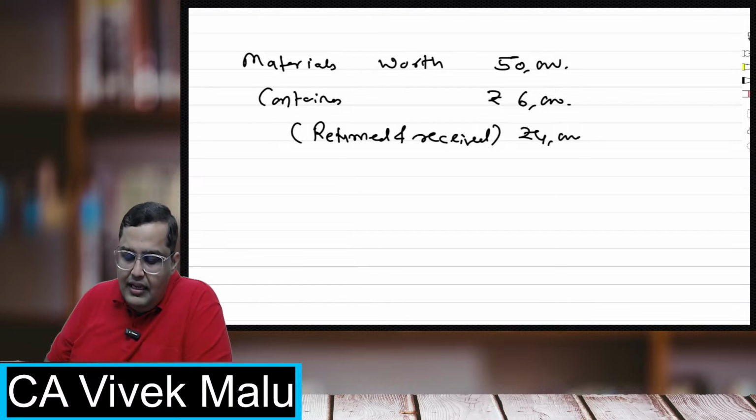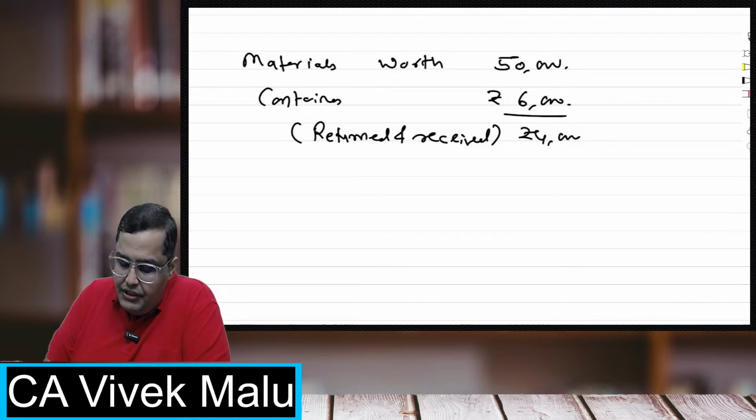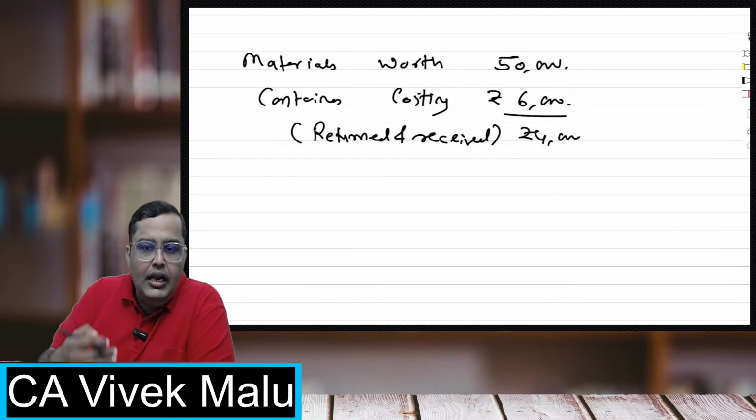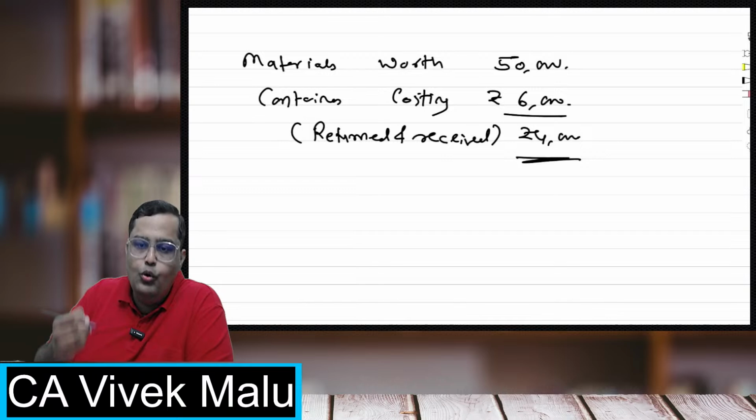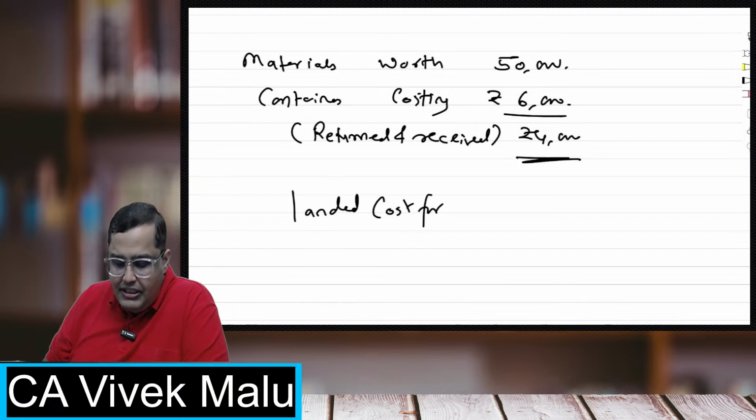So materials are worth 50,000, and the containers were costing rupees 6,000, but if I return the containers, I'll get only 4,000 as refund. Now I want you to tell me, how much is the cost of the materials for me? What is the landed cost of materials? What is the cost at which I'm receiving the materials?